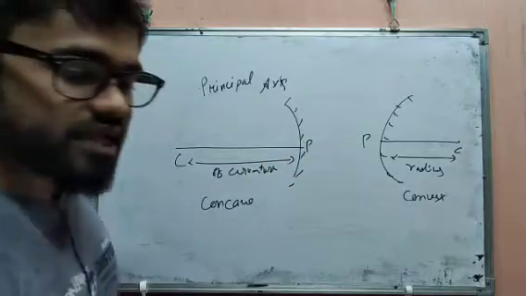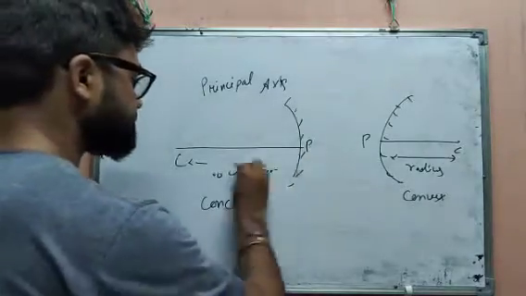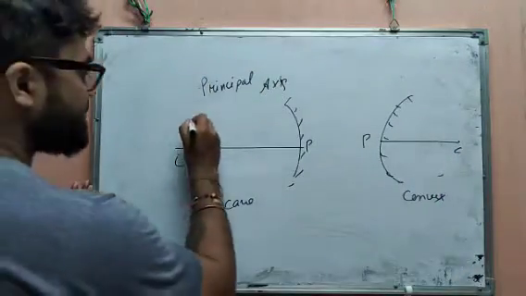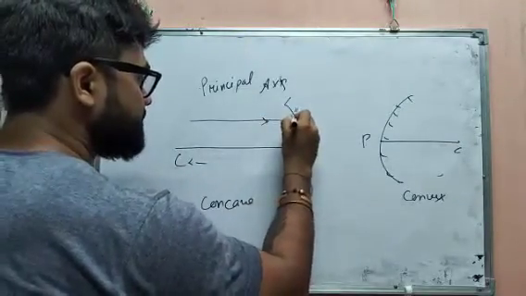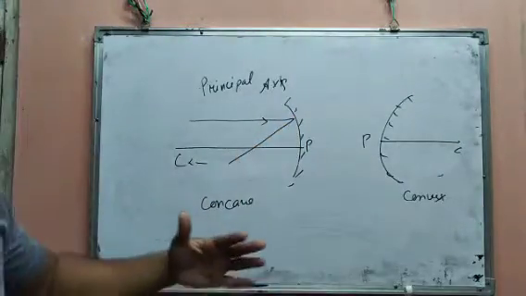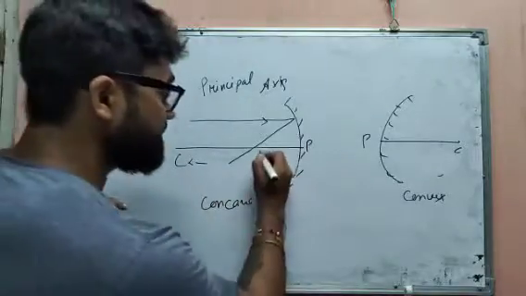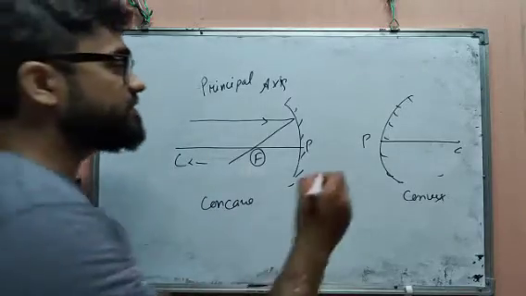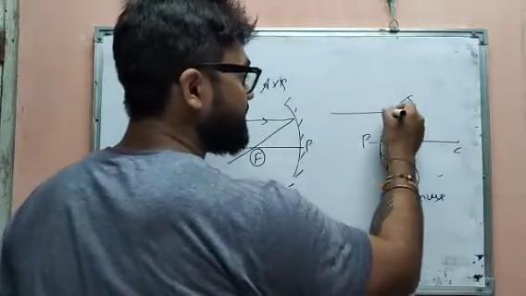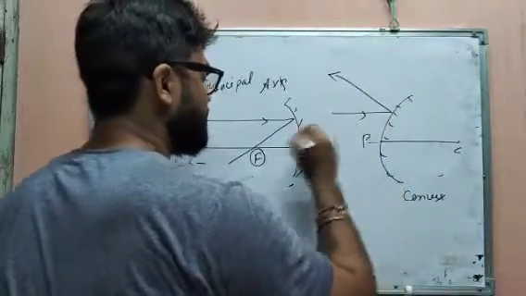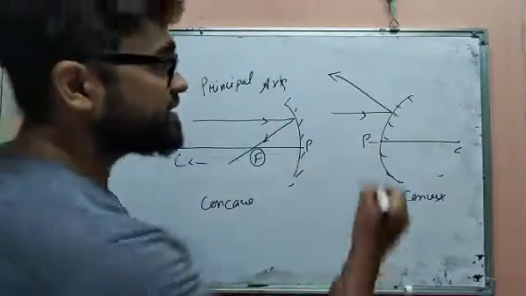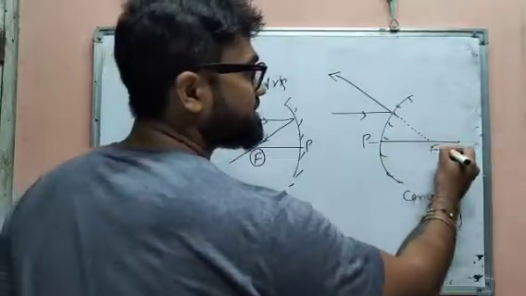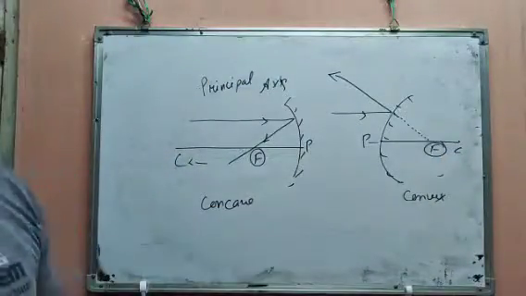Okay. So next we have principal focus. Here you will get two conditions. Suppose lights are coming here, and after reflection it passes through a point which lies on the principal axis, and this is called principal focus of concave mirror. And here if the light is coming from there, the light will reflect like that. But it seems that this ray has emerged from a point which lies on the principal axis, and this is called principal focus of convex mirror.